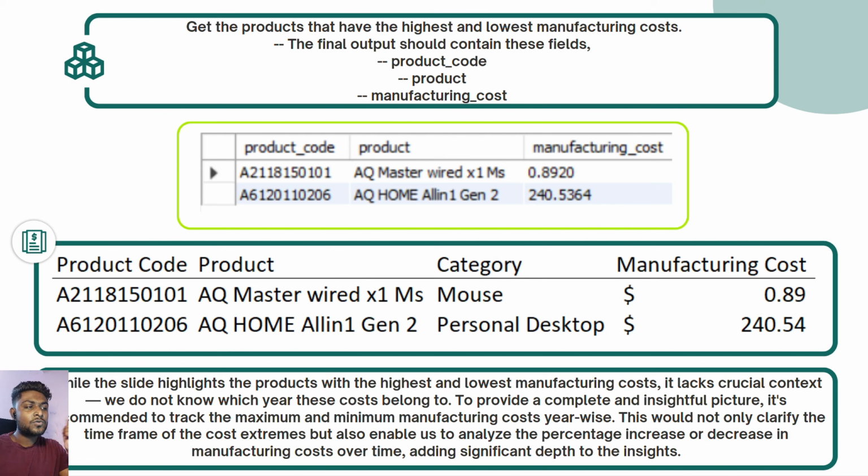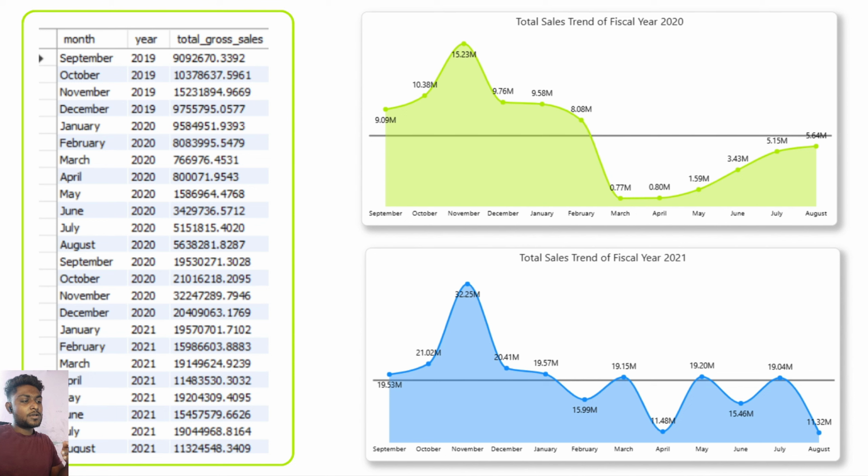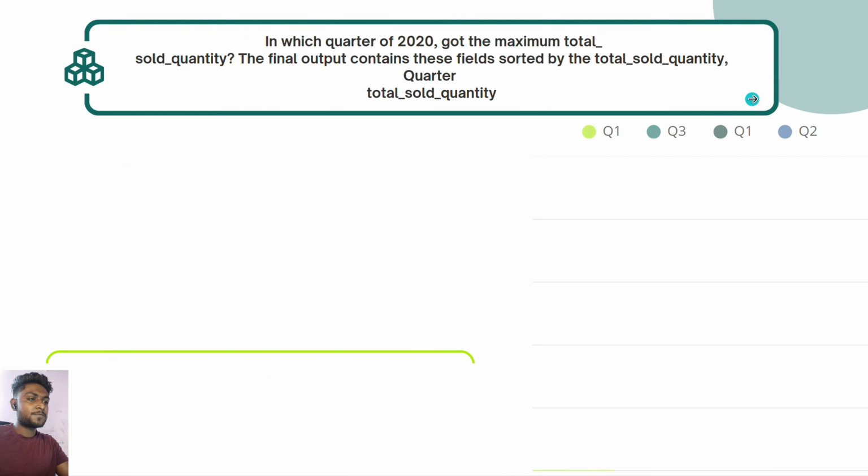Last but not the least insight is that you can see a consistency in the data of 2021 which maintained the sales above 11 millions, and if you see the data of 2020, it is only once the data have crossed the benchmark of 11 million, but in 2021 it is always above 11 million, which is really a good sign. So that is all for this question. Let's move on to the next question.